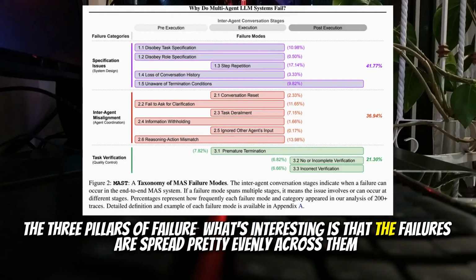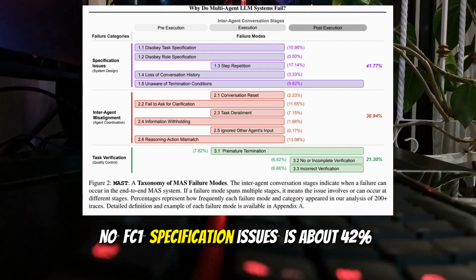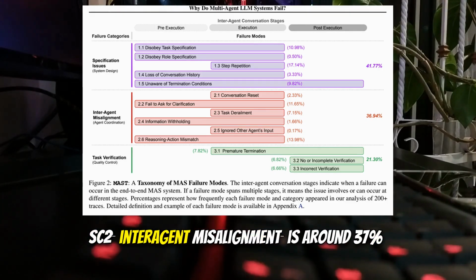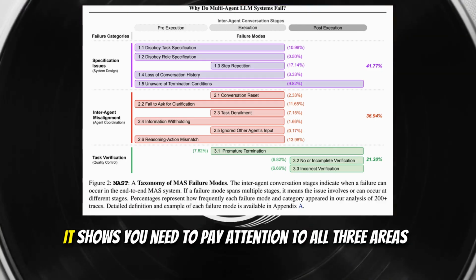What's interesting is that the failures are spread pretty evenly across them. Oh, really? So it's not like one category dominates everything? No. FC1, specification issues, is about 42%. FC2, interagent misalignment, is around 37%. And FC3, task verification, is about 21%. It shows you need to pay attention to all 3 areas.